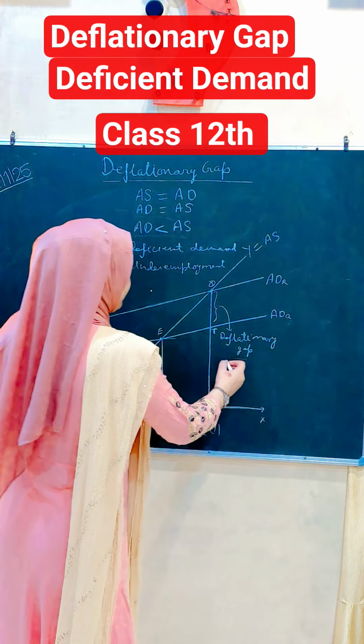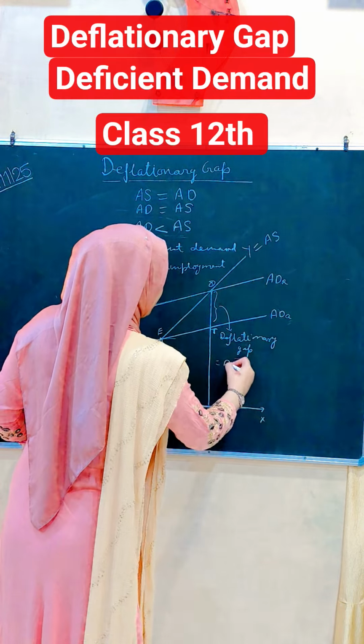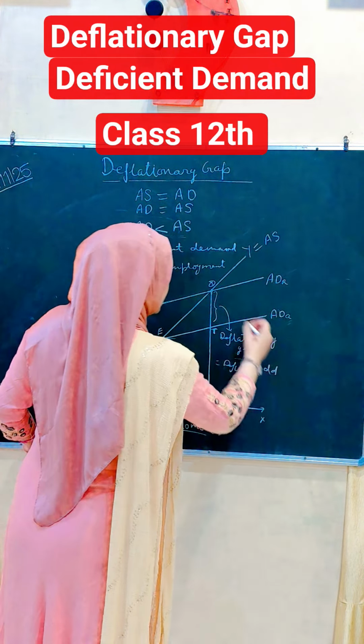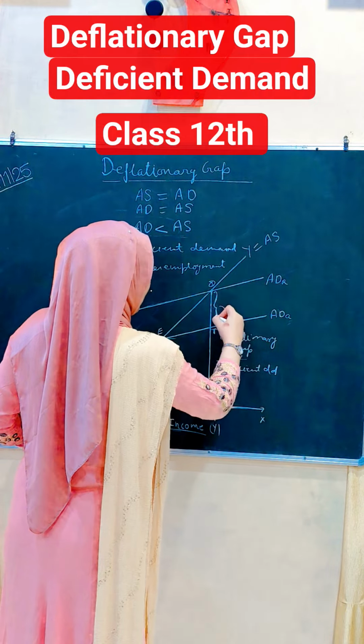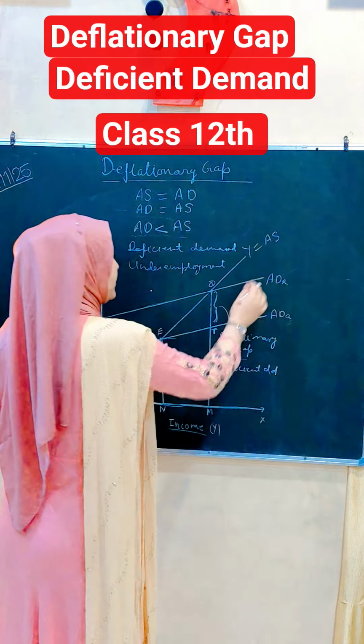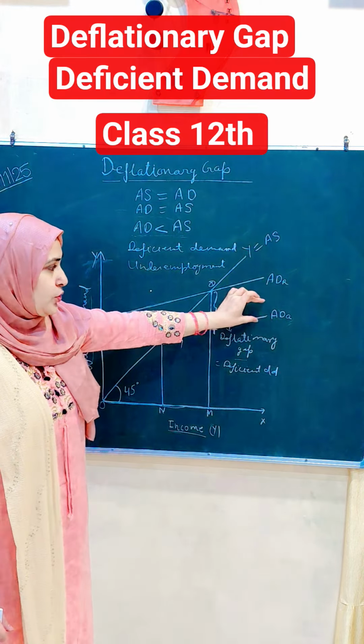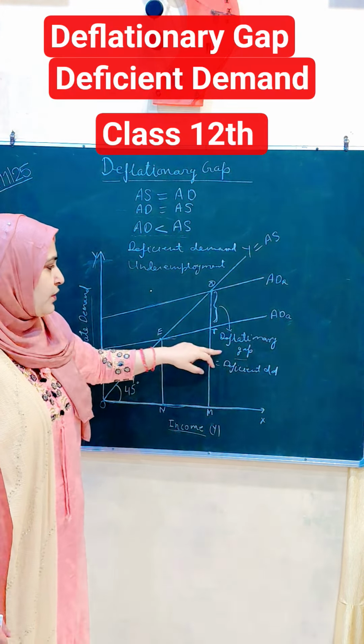We can also call it the deflationary gap, and this is also what we call deficient demand, right? So this gap shows the deflationary gap or deficient demand. The gap between the required aggregate demand and actual aggregate demand is called the deflationary gap.